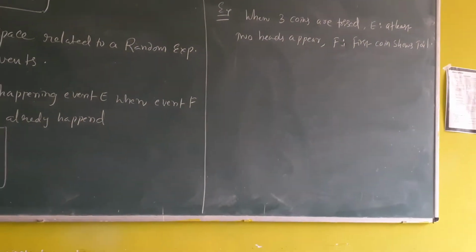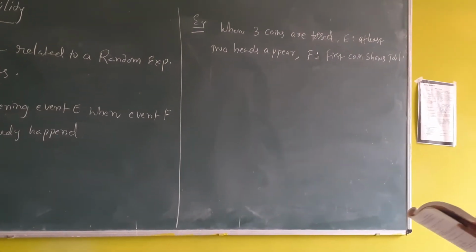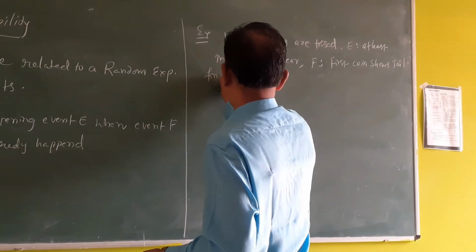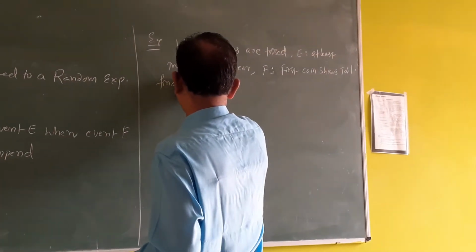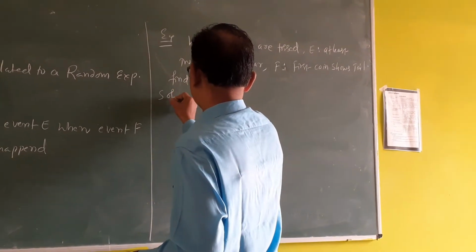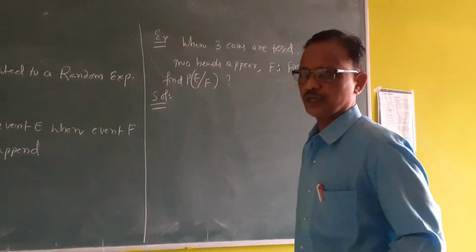These are the two events. Find the probability of E by F.